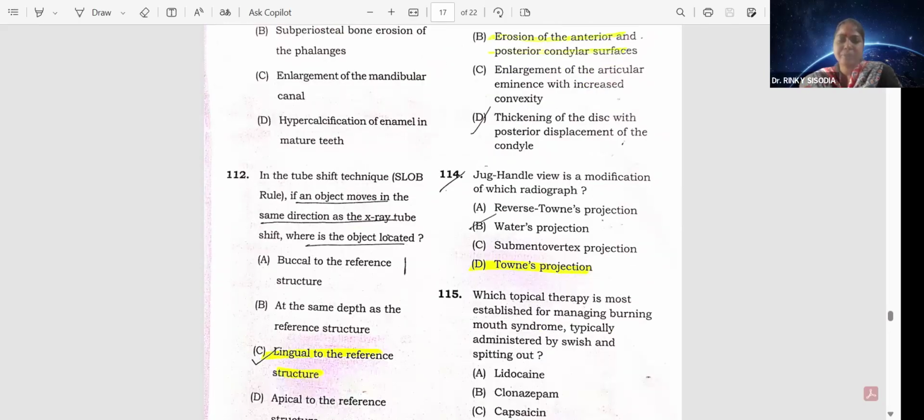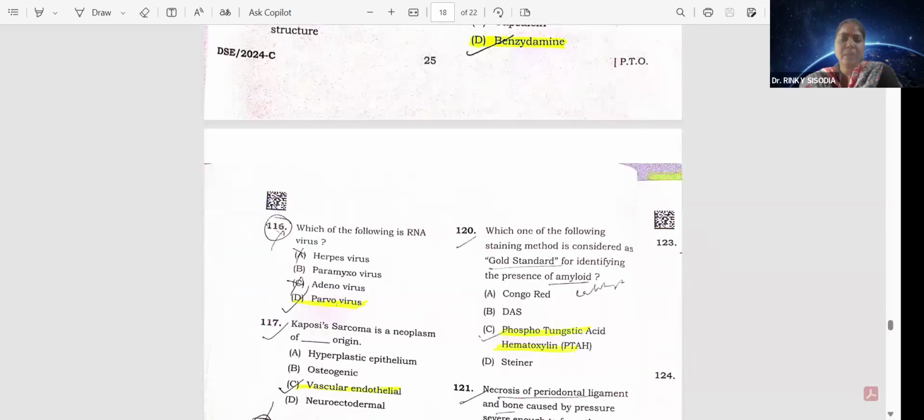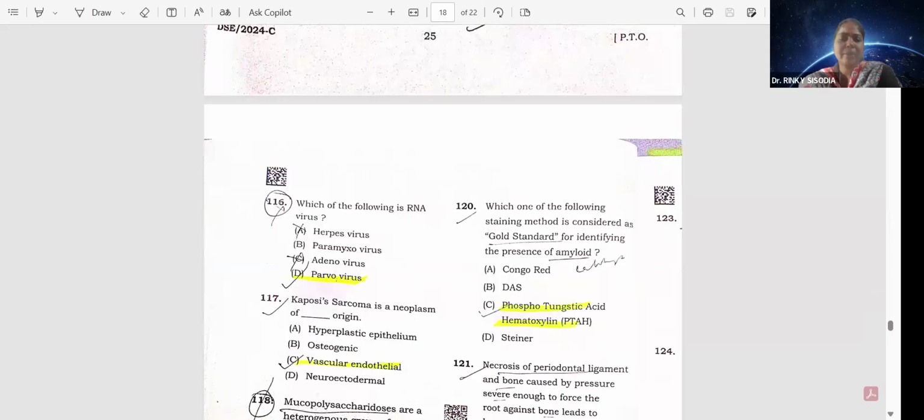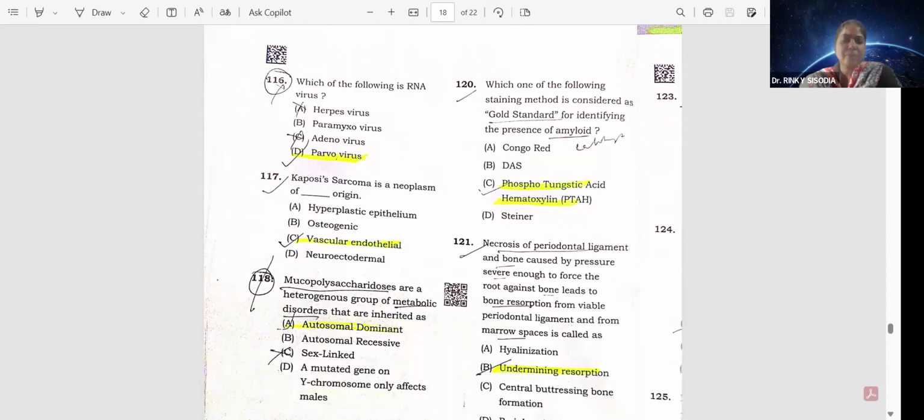Towns projection. Option D. Which topical therapy is most established for managing burning mouth syndrome, typically administered by swishing and spitting out? Benzodiazepine, that is option D. Which of the following is an RNA virus? That is parvovirus. Option D. Kaposi sarcoma is a neoplasm of vascular endothelial origin. Option C. Mucopolysaccharidoses are a heterogeneous group of metabolic disorders that are inherited as autosomal dominant. Option A.